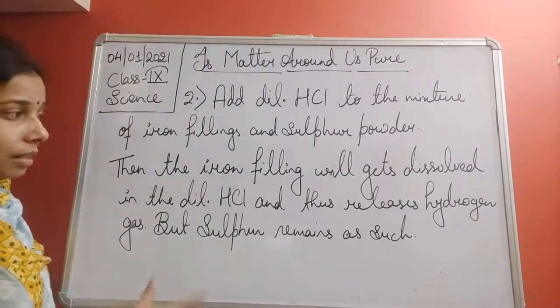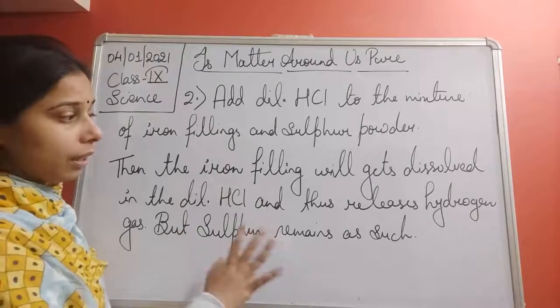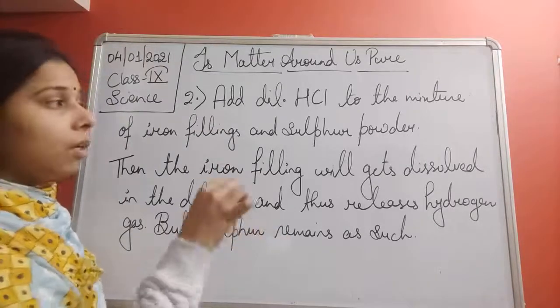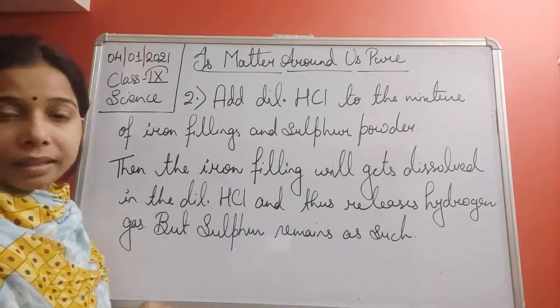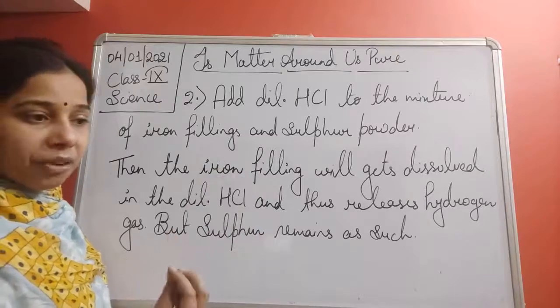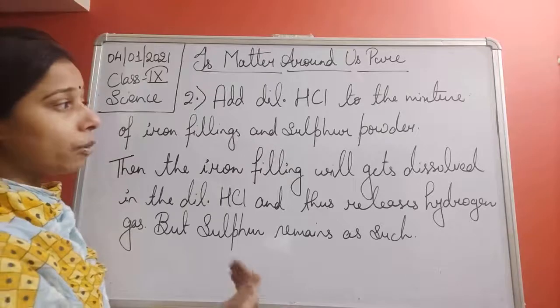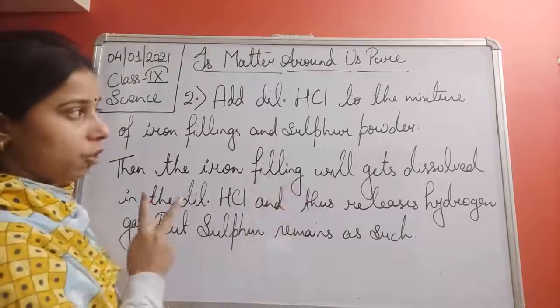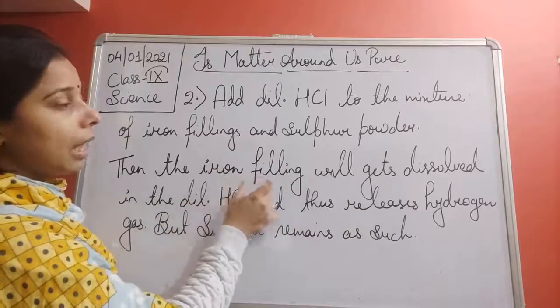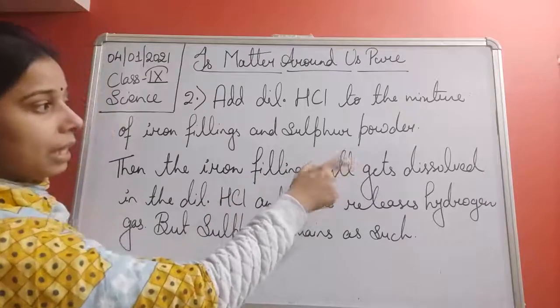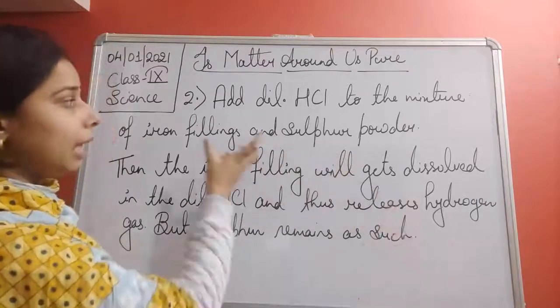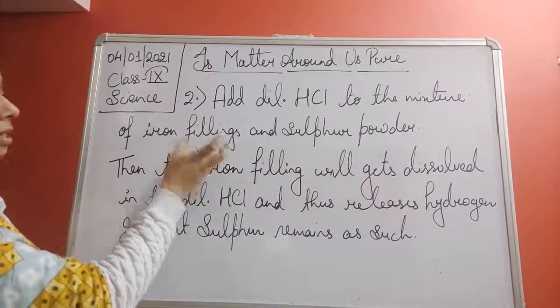So this is the second method, student. Here we have added a chemical, so it is a chemical change by which we are able to separate the two components from each other. You can see that one of them is showing its own property, and the other is showing its own property.